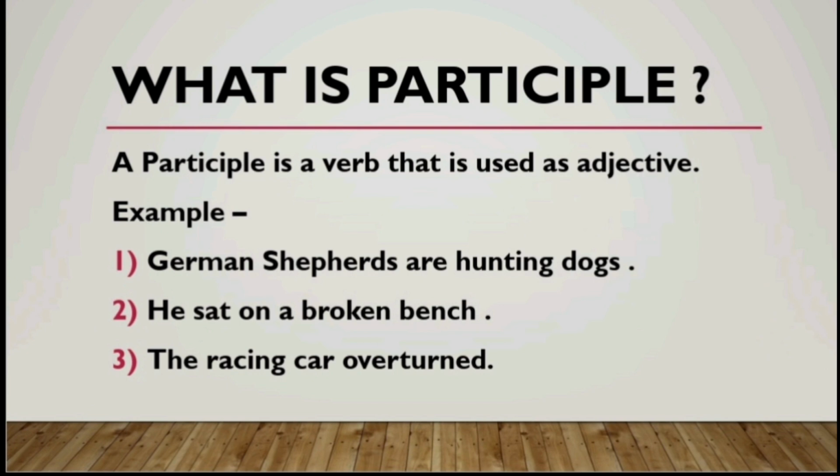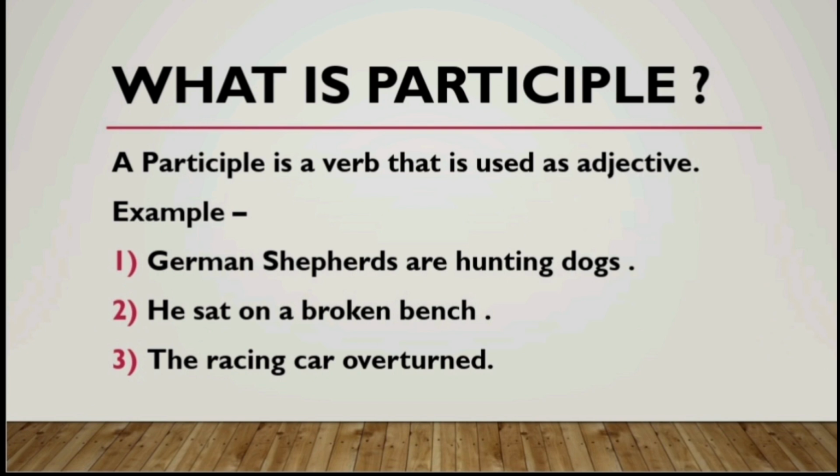If you see these examples here: German shepherds are hunting dogs. Here, hunting, though a verb, describes the word dogs, right? So this is a participle. Hunting is the participle, and together, hunting dogs is a participle phrase.